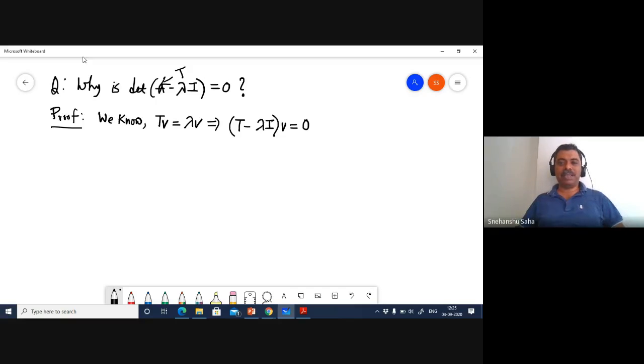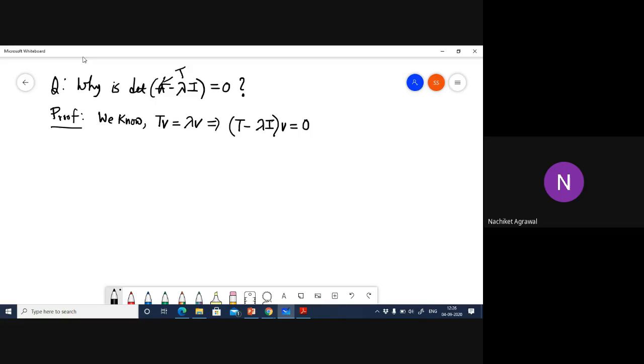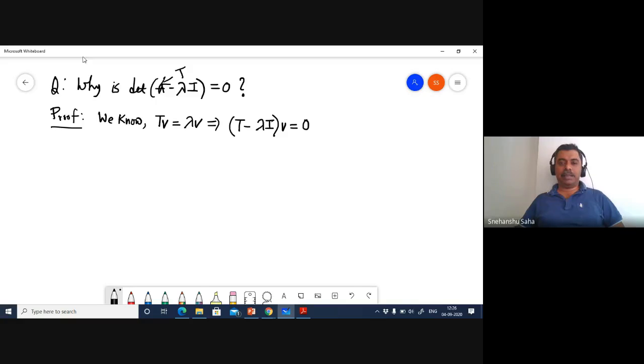This is the characteristic equation, so it has to be a 0 on the right hand side. Since V is not 0, that forces T minus lambda to be 0. This also makes sense because what we actually want is non-trivial eigenvectors.